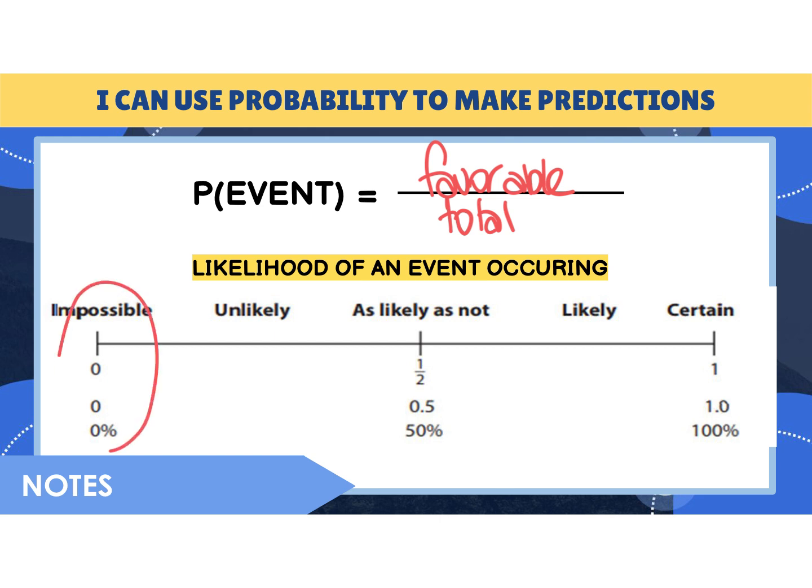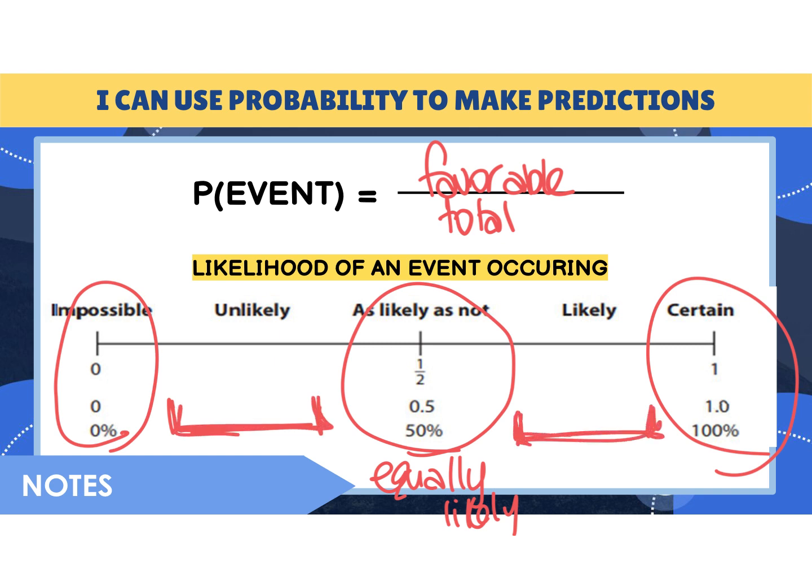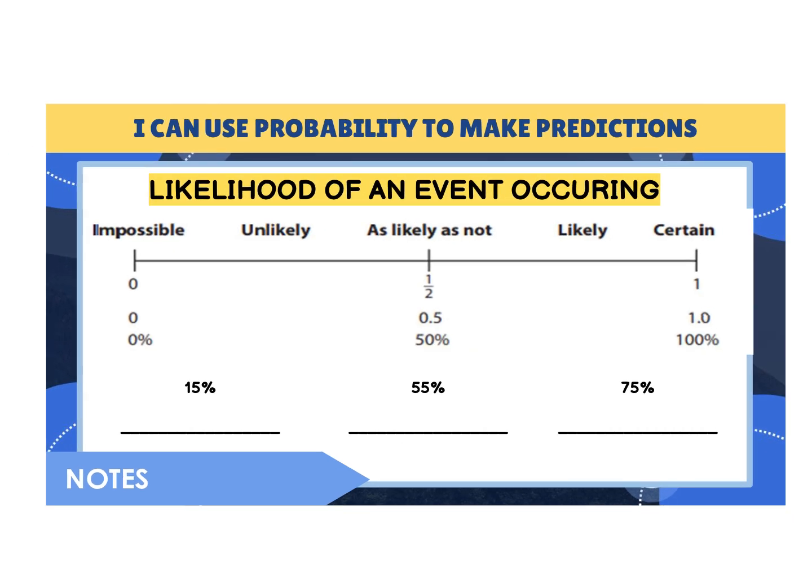Again, 0 would be impossible. 50% would be as likely as not or equally likely. And certain would be 100%. And then in between here would be unlikely. Any kind of percents in between here, and any kind of percents in between here would be likely. So if we're looking at about 15%, we know that would be in this range right here, so we would say it's unlikely.